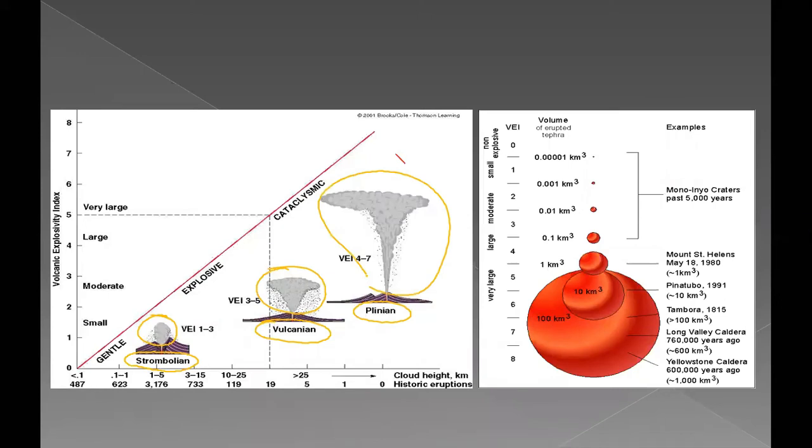While erupting, the first gives a gentle eruption, with gentle noise. Here it is a little explosive. Here, while erupting, it gives a little higher explosion. But here you can see cataclysmic. Cataclysmic means what? A huge amount of gases will come out and the sound will be very huge while erupting. So it is a very large explosion.